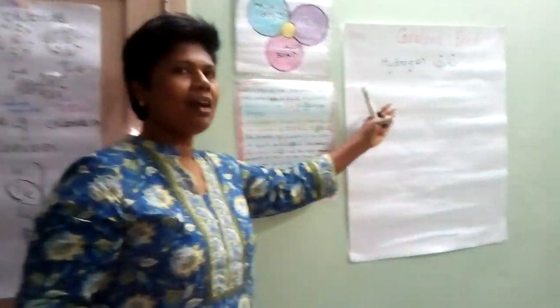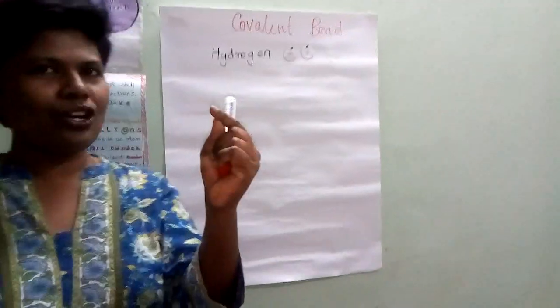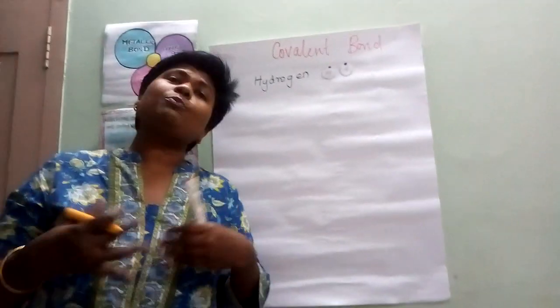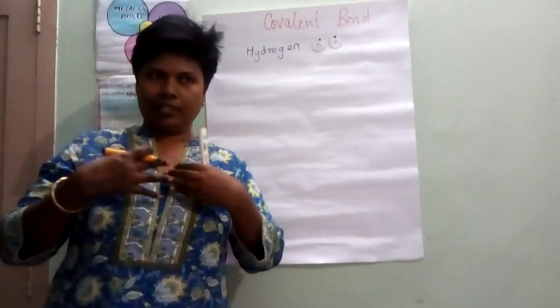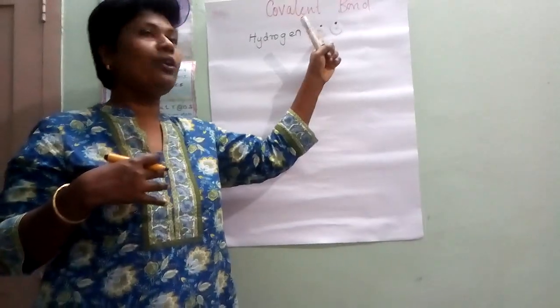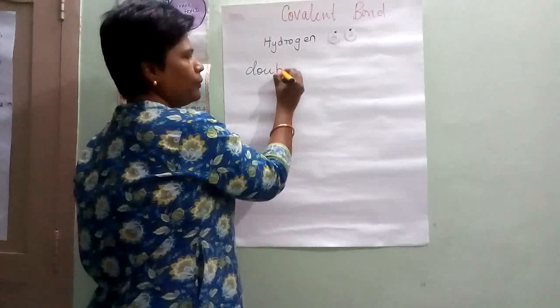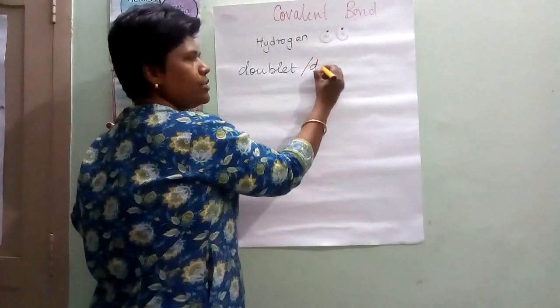Now come back here. Hydrogen has 1 electron in the outermost shell. So it needs 1 more electron to attain the doublet. The octet rule is otherwise called the doublet rule.